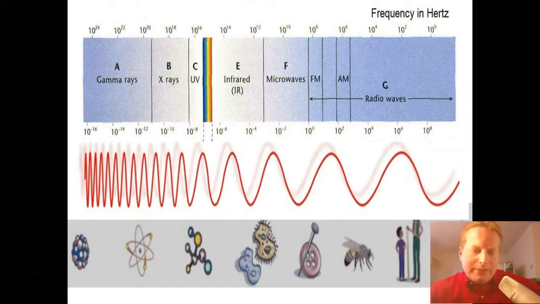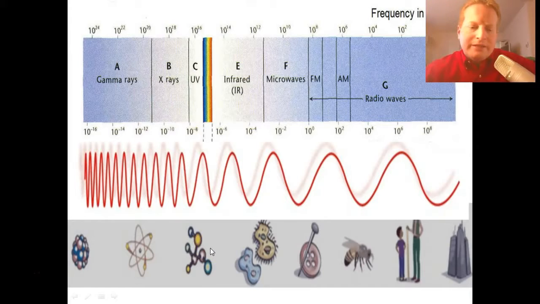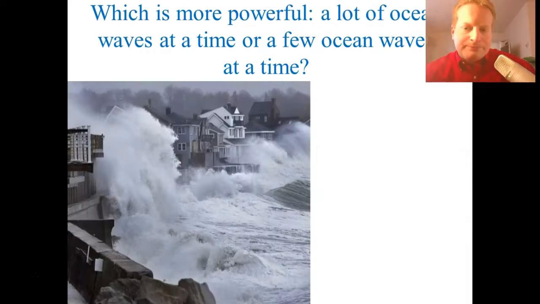And this is just kind of a comparison to size. So gamma rays are all the way down to the size of maybe the nucleus of the atom, and then as we grow, we see the different types of waves are much longer in wavelength, until we get to things like the atom, to a molecule, to very, very small species, to buttons, to bees, to humans, and then wavelengths of radio are supposed to be as big as a building, for example. So that's the extreme difference between these wavelengths for these different types of the electromagnetic spectrum.